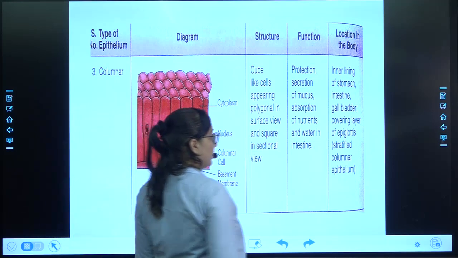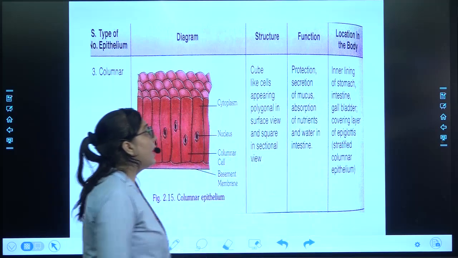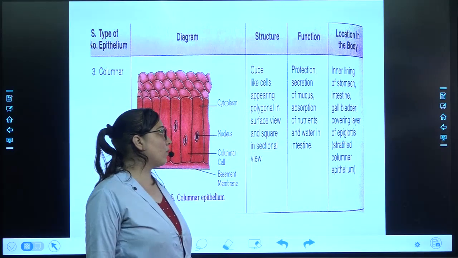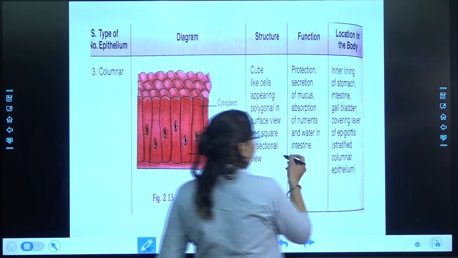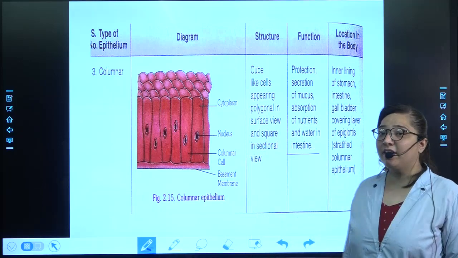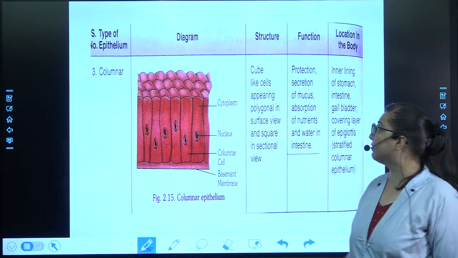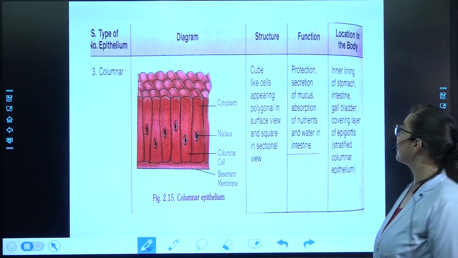What is its function? Its function is in protection, secretion of mucus, and in the absorption of nutrients and water in the intestine. Again, very important part over here: in the intestine, the food and minerals that are getting absorbed, that is with the help of this columnar epithelial tissue.